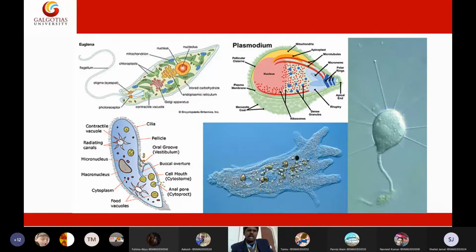So Rhizopoda and Sarcodina are the same. Rhizopoda is a superior classification, a superfamily. Under that superfamily, we have a family called Sarcodina. In this Sarcodina, we have our amoebas. And the other things are in the Mastigophora: ciliates, flagellates, and Plasmodium and sporozoites or Coccidia are present in the Mastigophora.